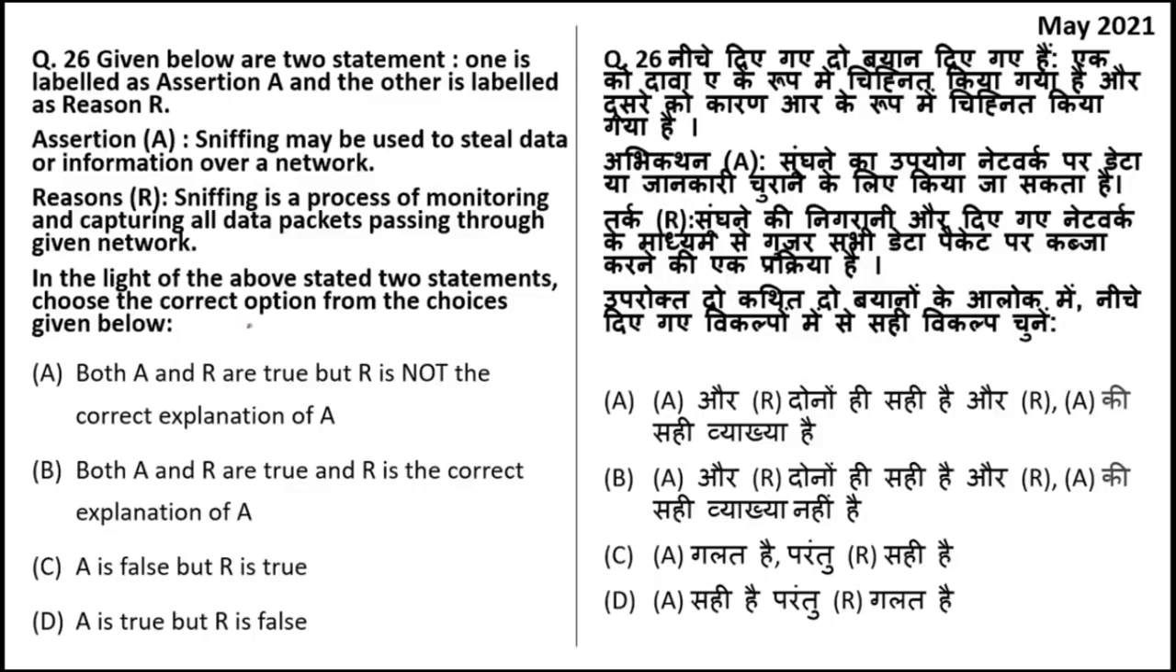Assertion and reason question again. Assertion says sniffing may be used to steal data or information over a network. Yes, sniffing is a term used to describe reading or getting data from the data packets going over a network. Reason is sniffing is a process of monitoring and capturing all data packets passing through the given network. Yes, this is also true. So in this question, the right answer is option B, because both A and R are true, and R is the correct explanation of assertion.